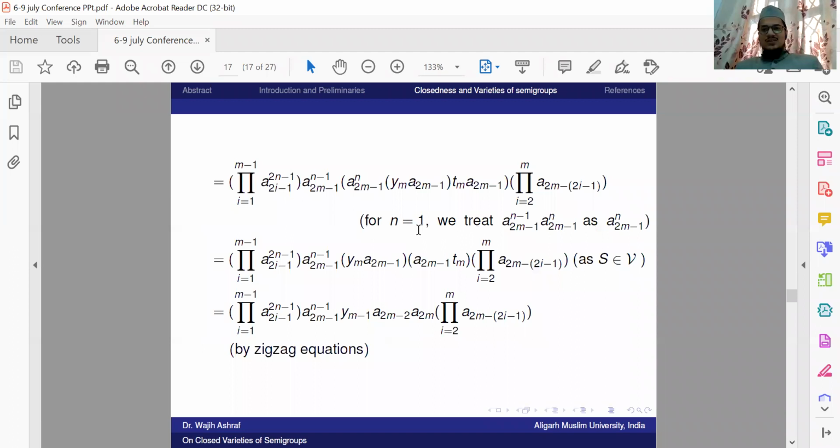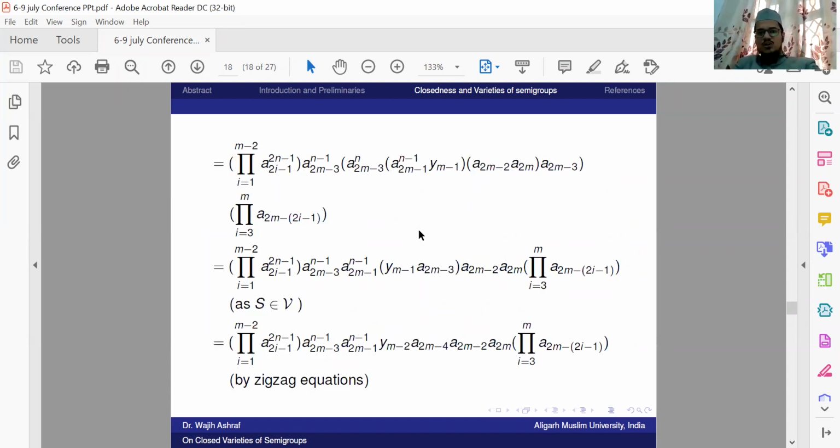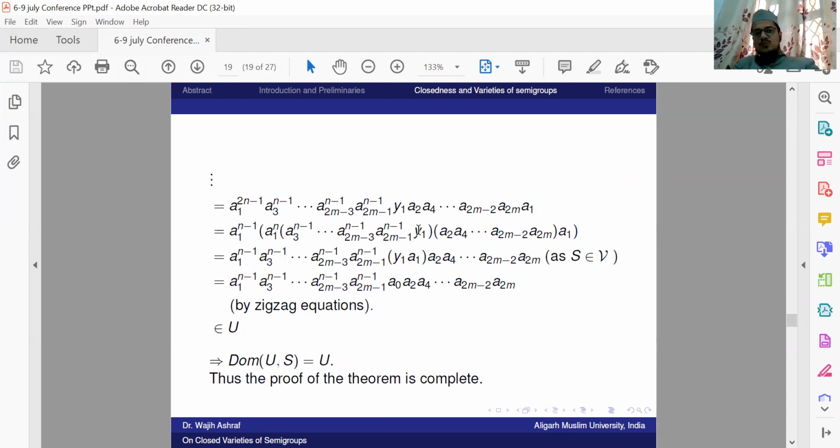So while proving this, throughout this proof, we use the combination of two things. That is, we use the identity as well as the zigzag equations. By using the combination of both, that is, S belongs to the variety, so S satisfies the same identity, and the zigzag equations, we will be able to prove it goes in U. So in this way, Dom(U,S) is equal to U and the proof of the theorem is complete. And we have proved that the variety is closed.